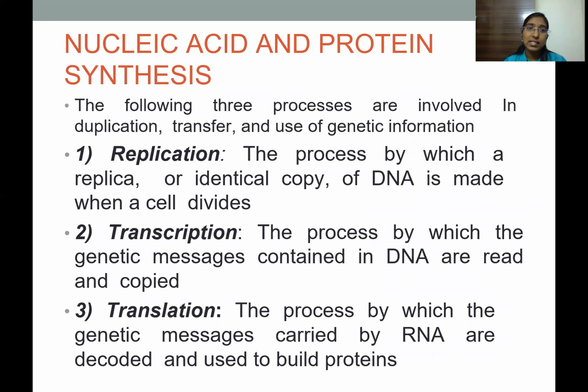Nucleic acid and protein synthesis. The following are the three processes that are involved in duplication, transfer, and use of the genetic information. The first one is replication. Replication is the process by which an identical copy of DNA is produced when the cell divides. Replication is essential for the transfer of DNA from one generation to the next generation.